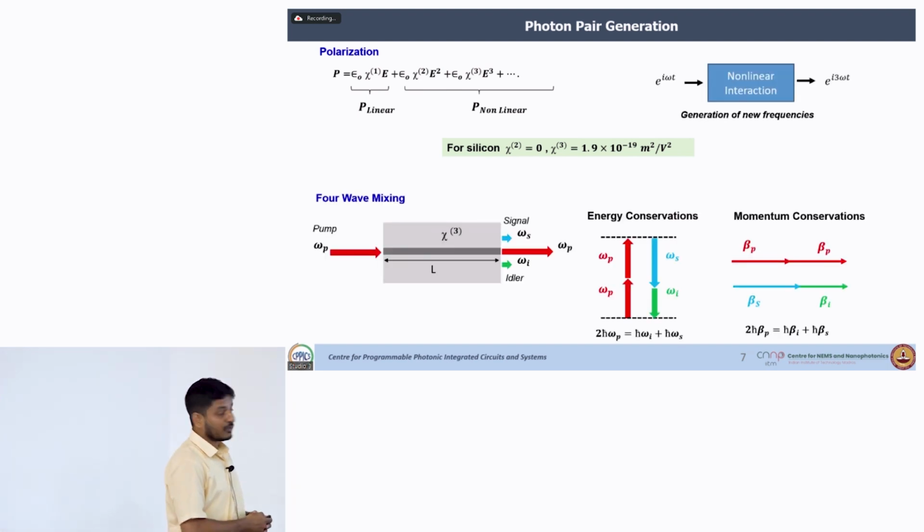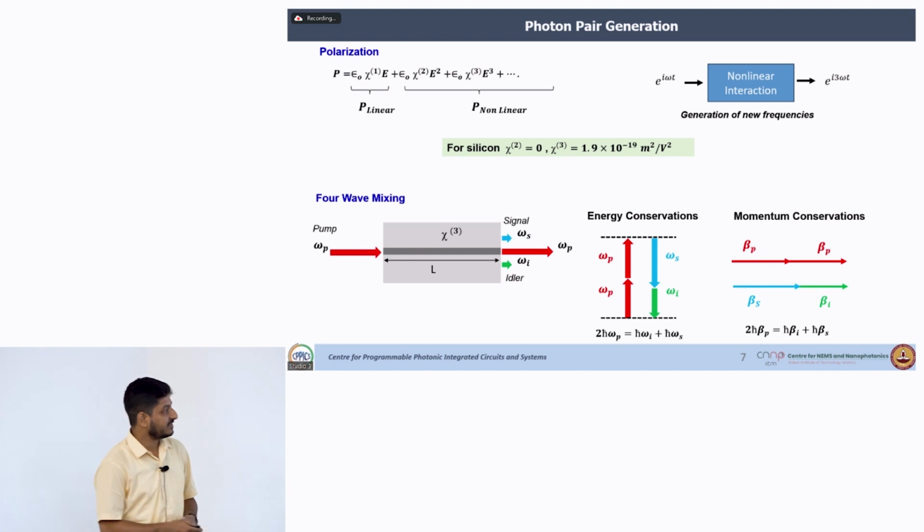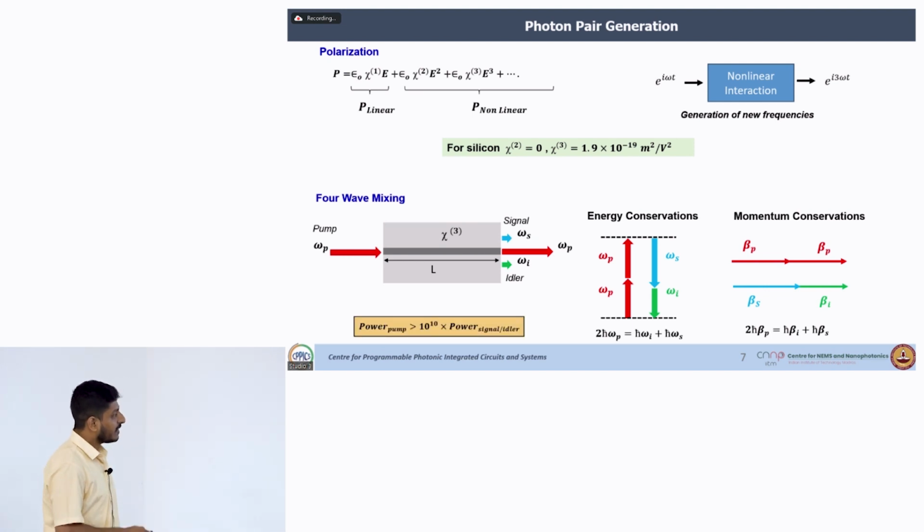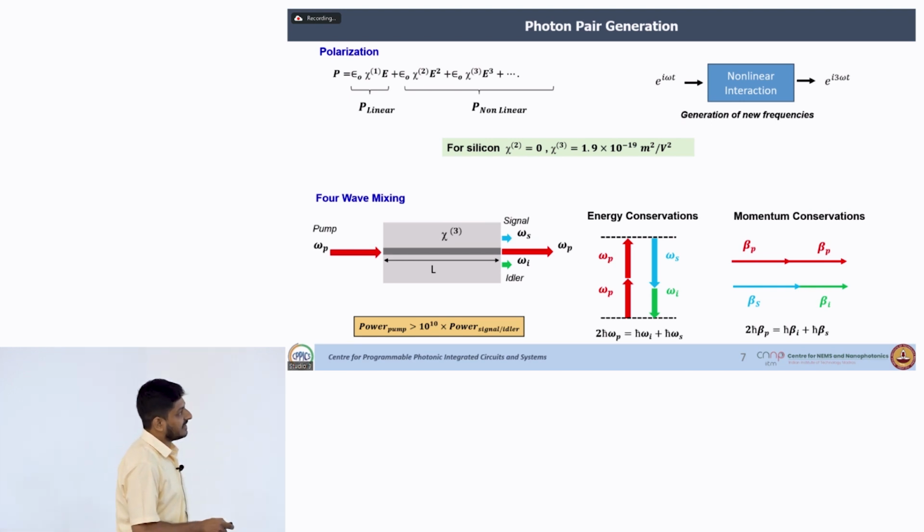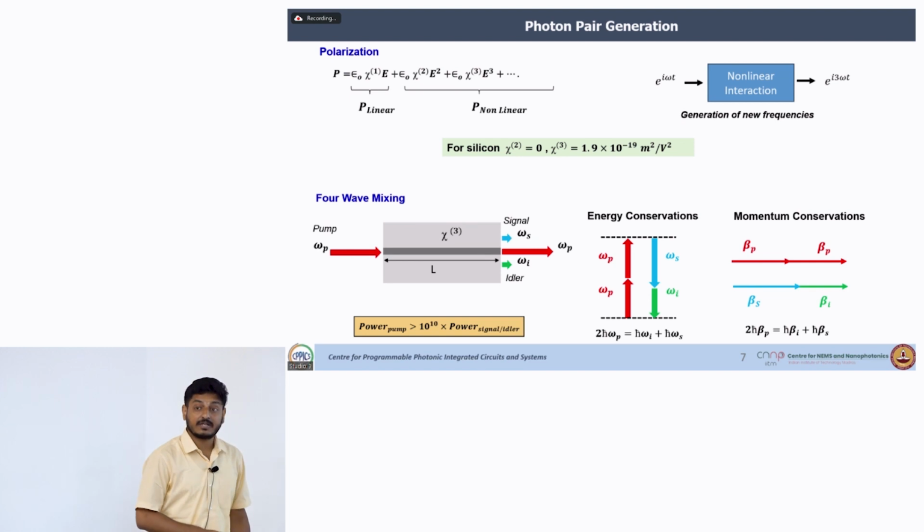Now, this is a four-wave mixing process. So, when you launch a high intensity pump to excite this low chi3 through a silicon photonic waveguide, you will have 2 other photons, signal and idler, and they have to follow the energy conservation and the momentum conservation. Because we are using this high intensity pump to excite this low chi3, our pump power after the generation is still 10 to the power 10 times higher than the generated signal and idler.